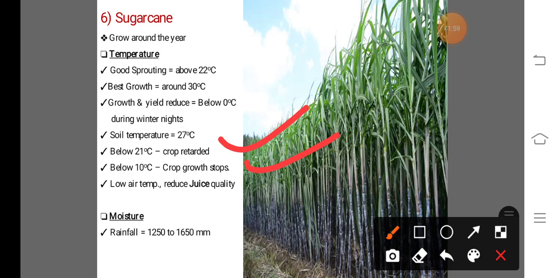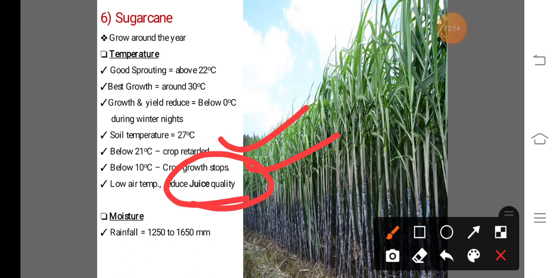When atmospheric temperature decreases, due to the decrease in atmospheric temperature, the juice quality of this sugarcane crop also reduces. So this is about the temperature requirement of the sugarcane crop.